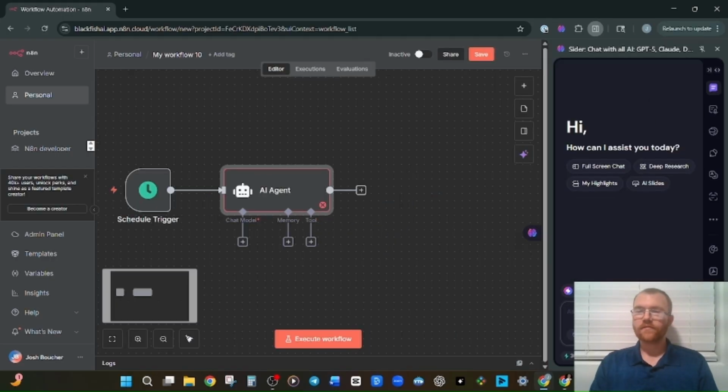And what we're going to have Cider do is write our system prompt for us. Normally, I just go ahead and have ChatGPT open in a separate window to do it, but it's easier to just have Cider do it because it's a built-in sidebar on Google Chrome. It's specifically made to help you save time with context switching, things like that.